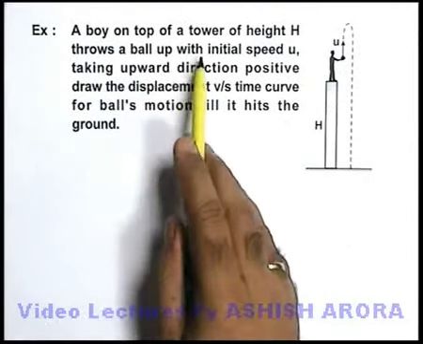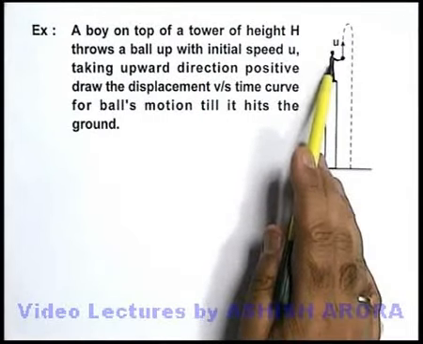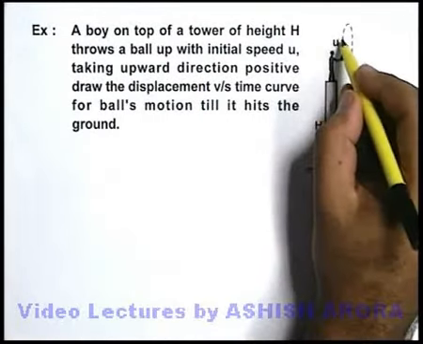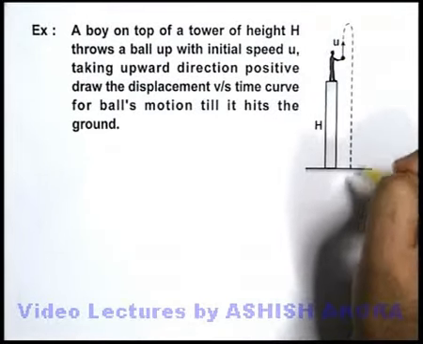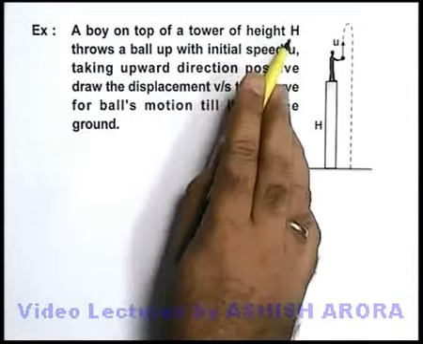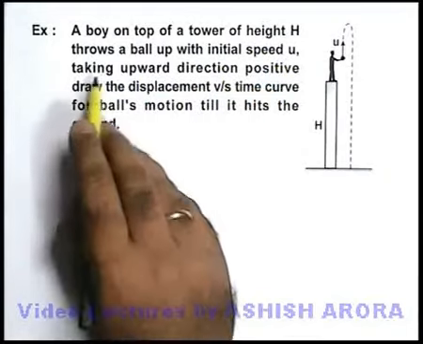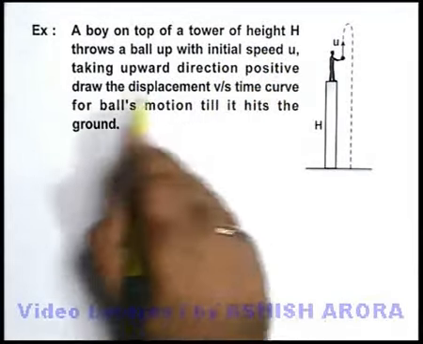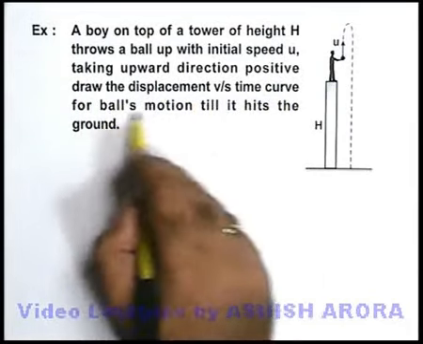In this example, we are given a tower over which a boy is standing who throws a ball up with a speed u. It goes up and finally it falls on the ground. And you can see it says a boy on the top of a tower of height h throws a ball up with the initial speed u. Now taking upward direction positive, we are required to draw the displacement versus time curve for the ball's motion till it hits the ground.